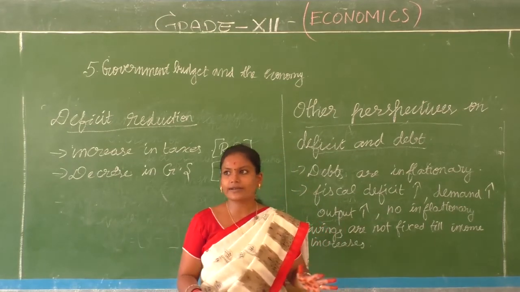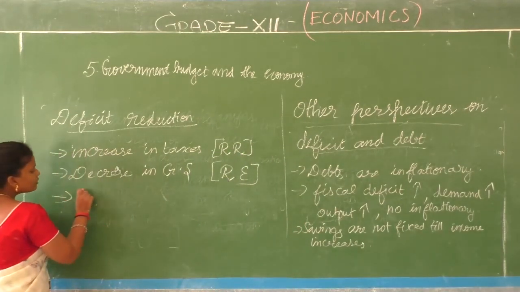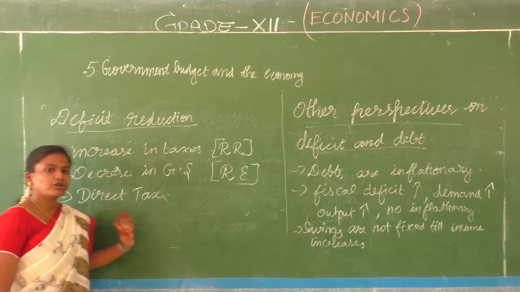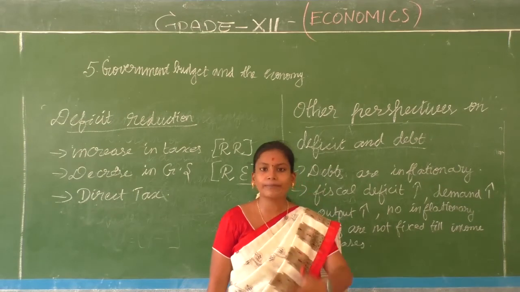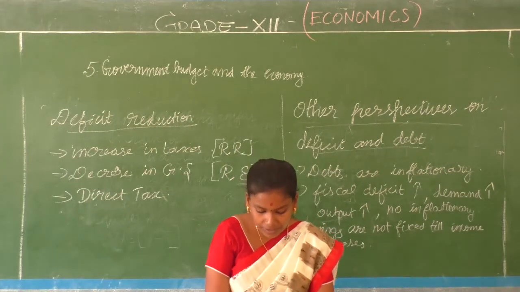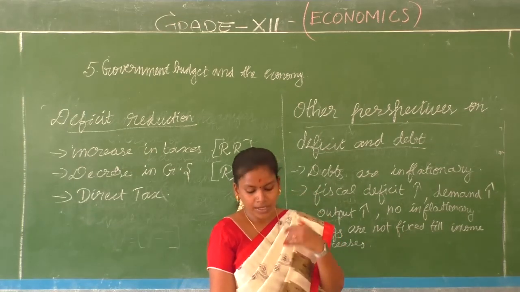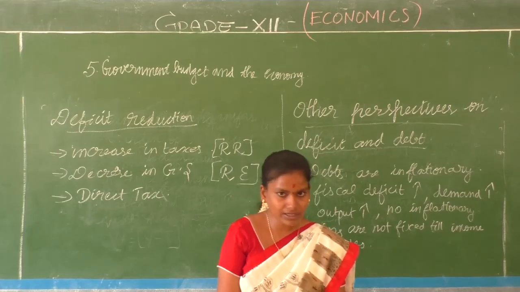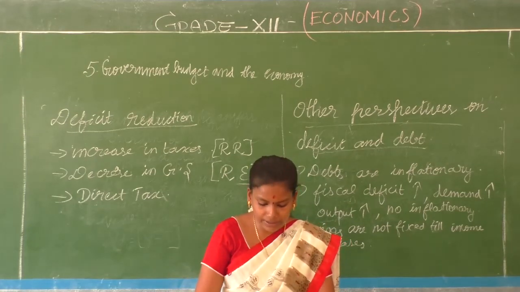So direct taxes are what? Income taxes, personal income taxes. Whoever is going to earn a lot is the one who is going to pay this direct tax. So it is not going to affect the weaker section of the community. It's not going to trouble the people who earn less. This direct tax can be levied only on the people who get that level of income, so they are the only ones who pay. That is why we have a greater reliance on direct tax, because indirect tax falls on everybody.